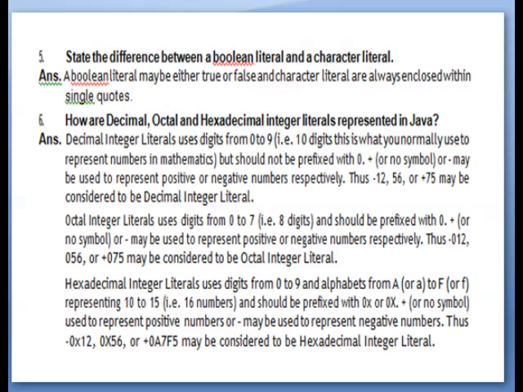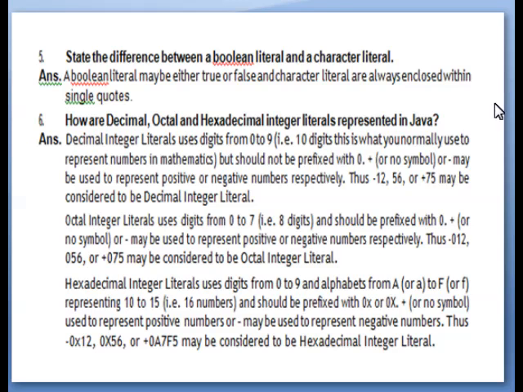Next, question number 5. State the difference between a boolean literal and a character literal. Answer, a boolean literal may be either true or false and character literals are always enclosed within single quotes. Question number 6. How are decimal, octal and hexadecimal integer literals represented in Java? Answer is in your book, page number 48.